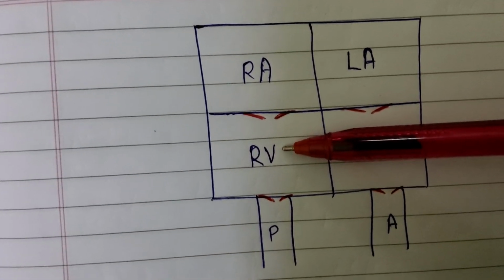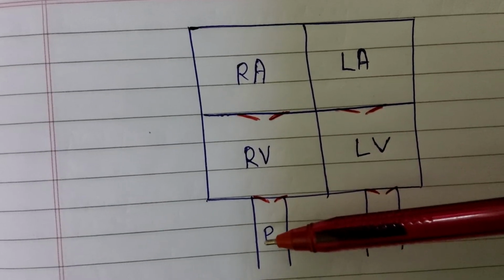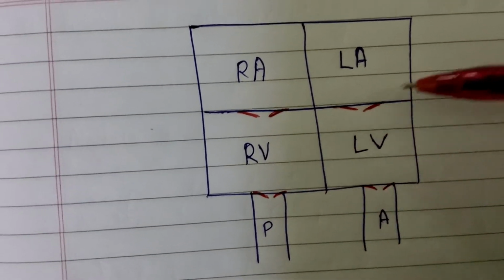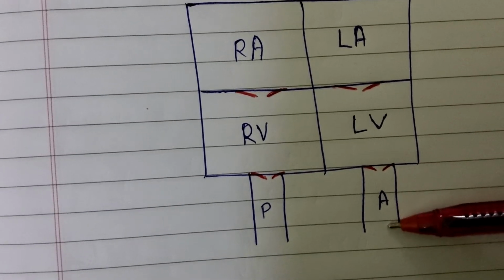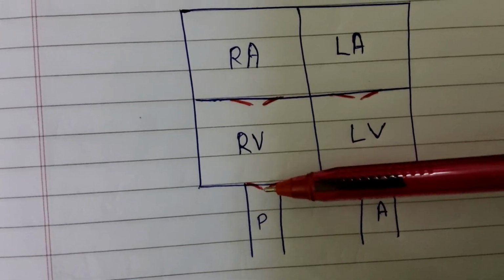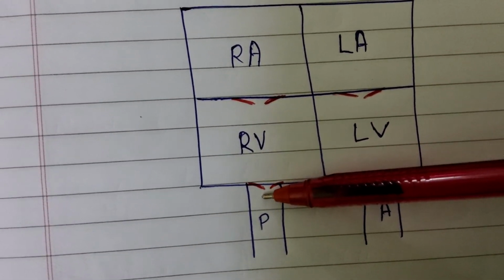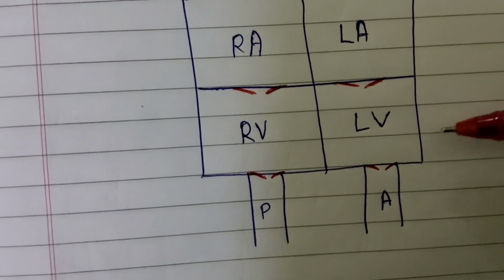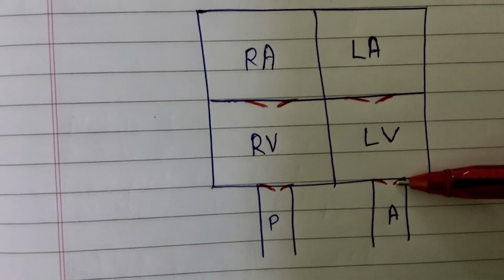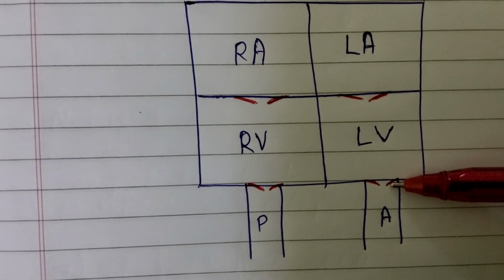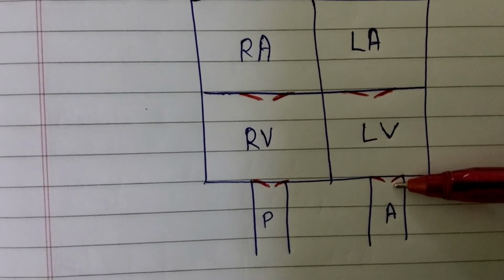Similarly, when the blood from the right ventricle moves into the pulmonary artery and from the left ventricle moves into the aorta, this valve, the pulmonary valve, also called P2, and the aortic valve, A2, close, which produces the second heart sound, that is dub.